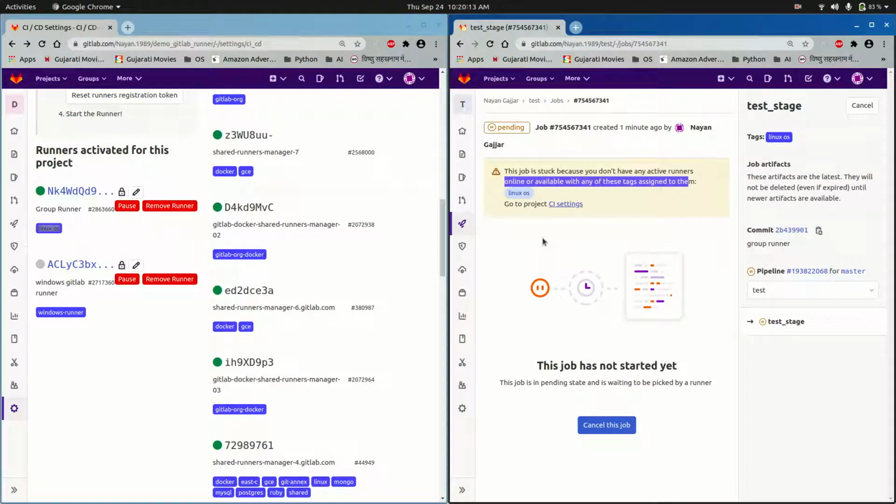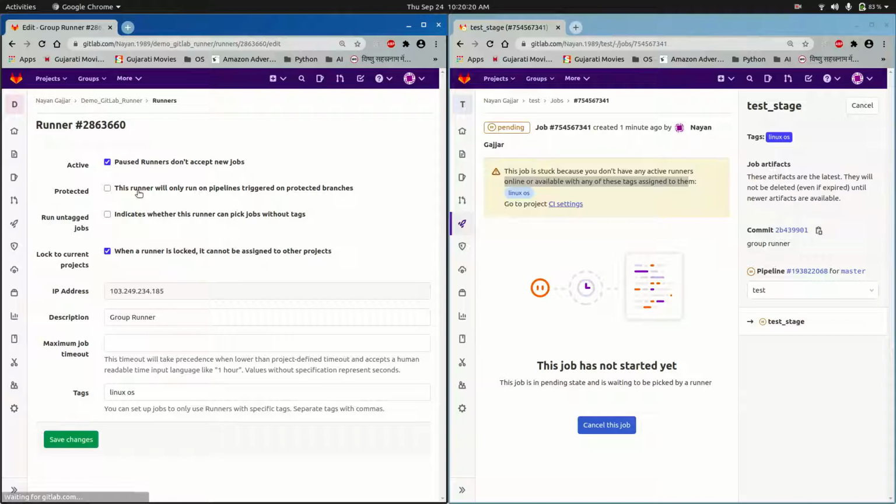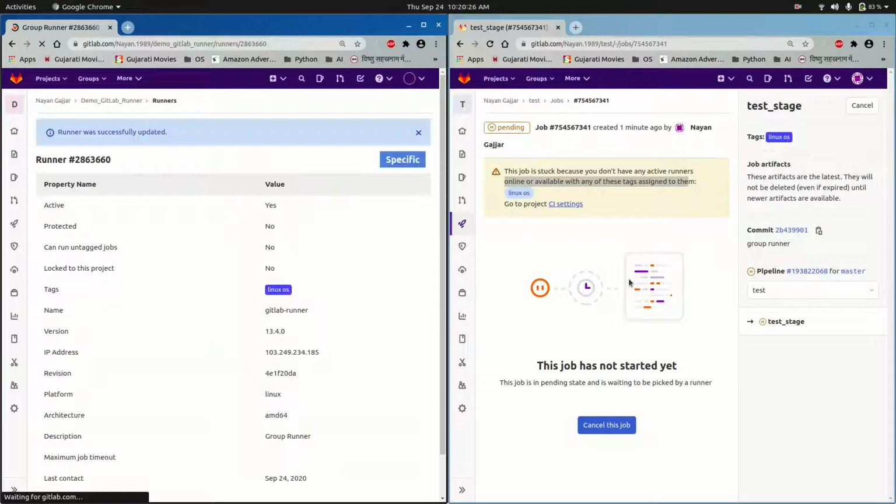So now what I will do is I will convert a specific runner to a group runner. For that I need to click on this pencil icon. I will uncheck this option, save changes. Now I will need to assign that particular specific runner to another project to make it a group runner.